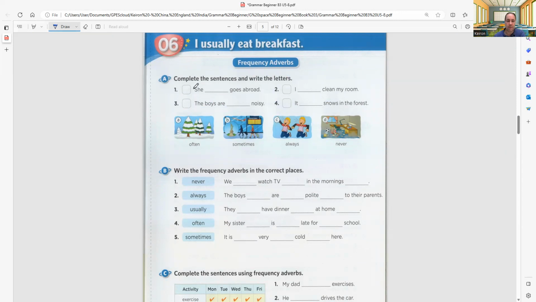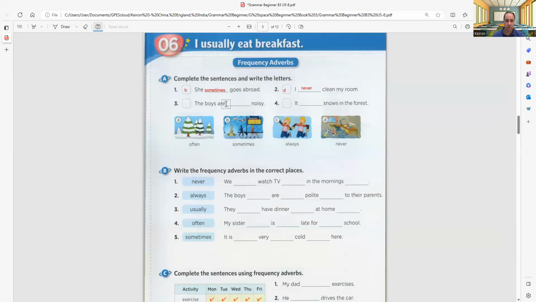I usually eat breakfast. Complete the sentences and write the letters. So we have often, sometimes, always, and never. She sometimes goes abroad. So that's to a different place, okay? Sometimes, okay? I never clean my room. Oh my Lord, never. So that is D.